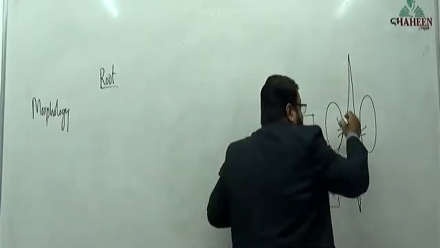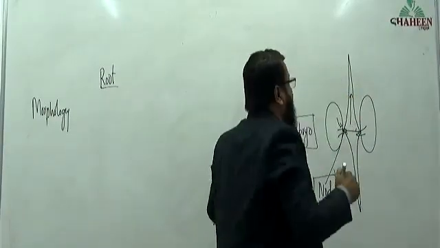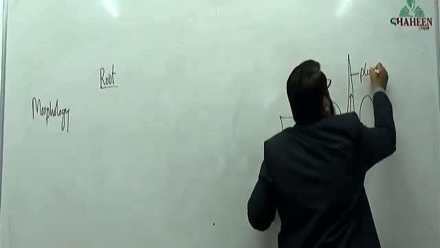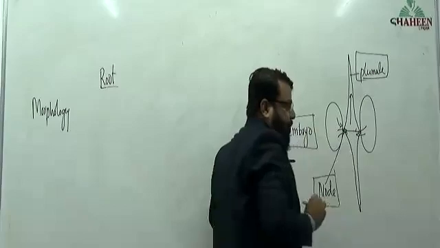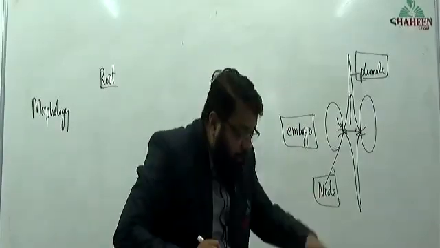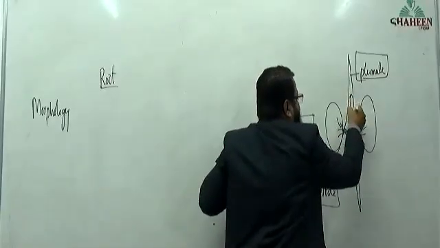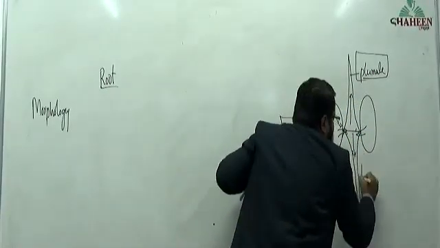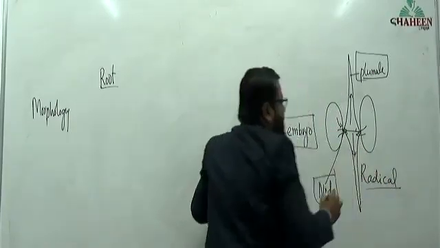The region above it is called plumule. The region below the cotyledonary node is called radical.